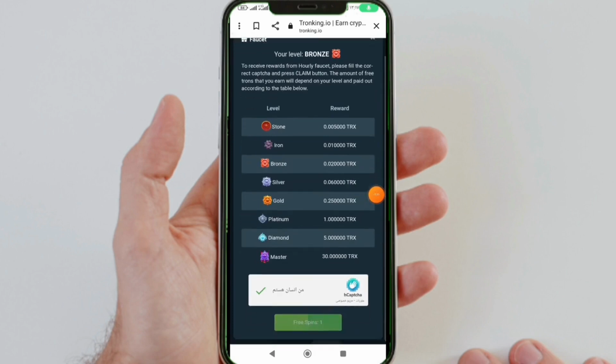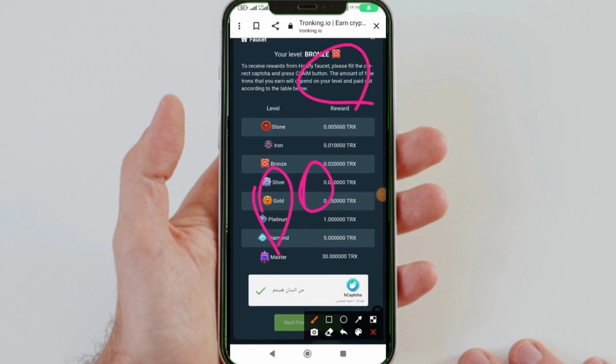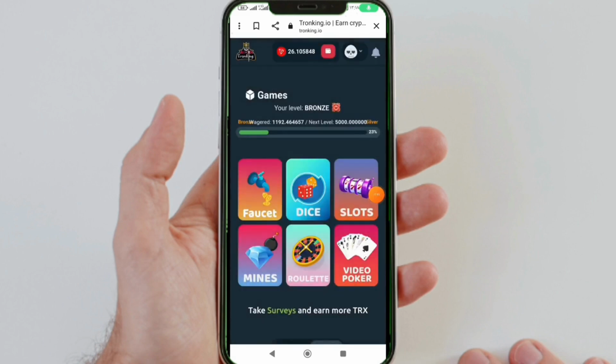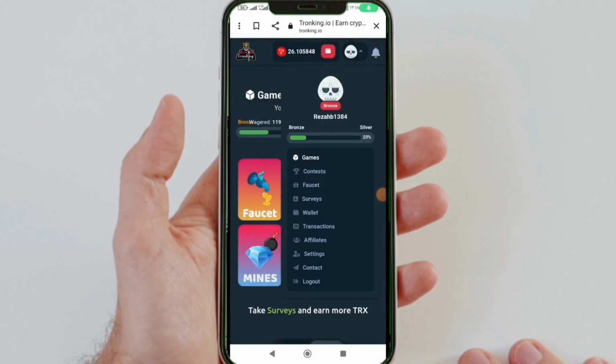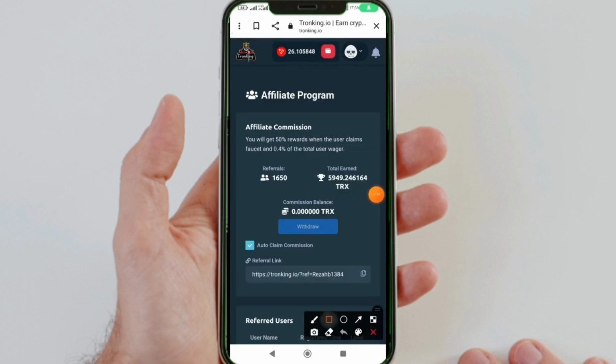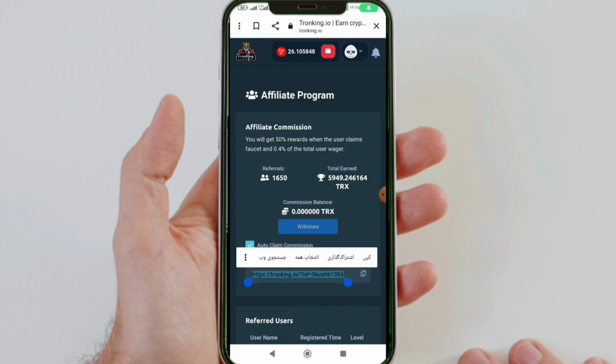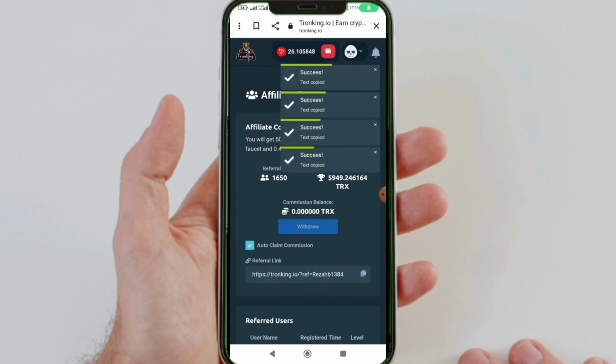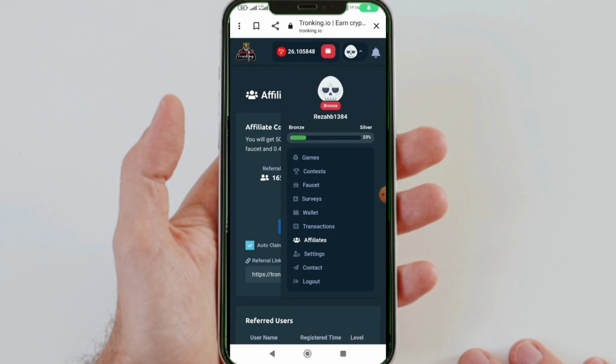However, if you don't want to earn income for free, you can deposit some TRX or Tron for yourself and easily play various games through that section to significantly increase your income. If we click on the affiliate option, you can earn a much higher dollar income from this section based on the number of referrals you gather. I will explain more about it later in the video, and I will even make a separate video for it. So you can earn a much higher dollar income using this section.